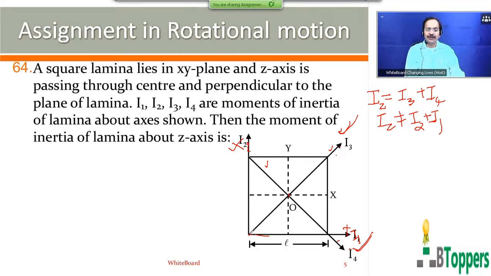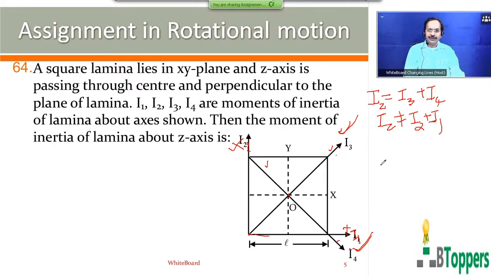They are intersecting at one of the corners. So you cannot write Iz equal to I1 plus I2. Therefore you cannot write it this way.